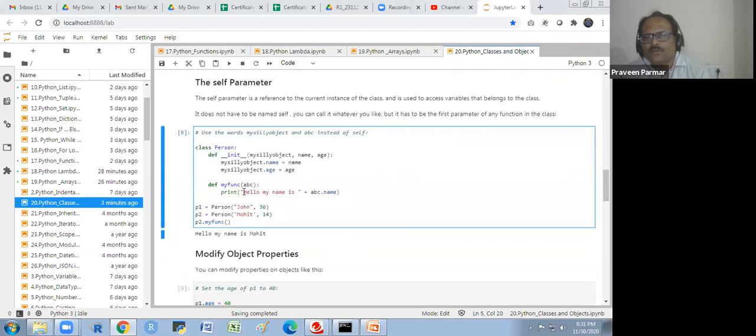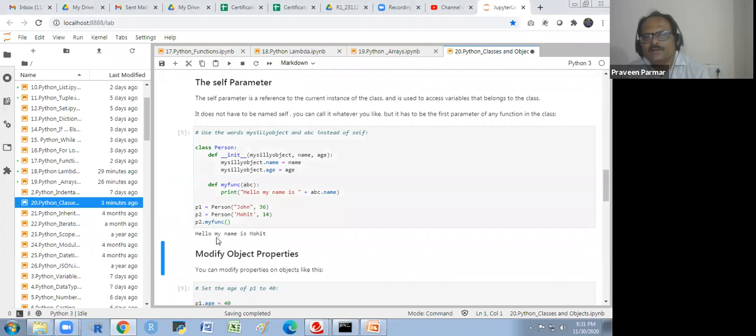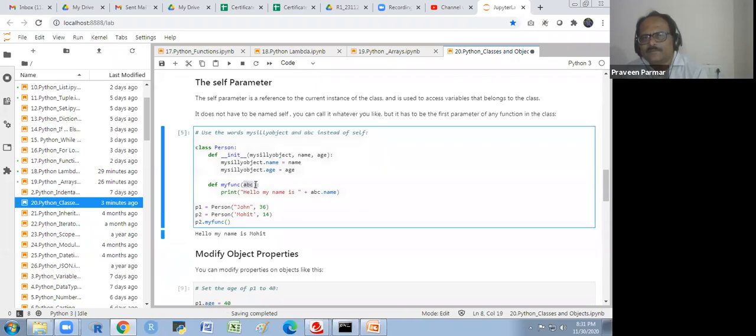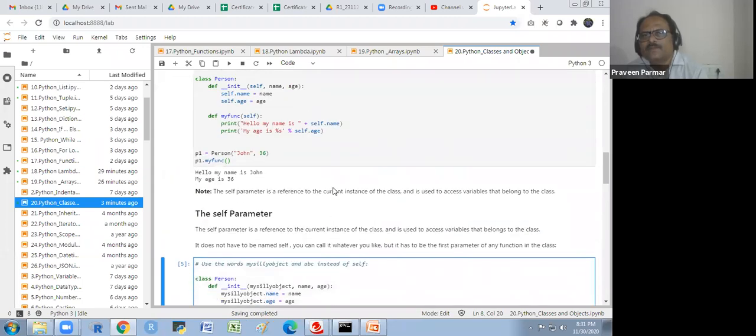So here I have, hello, my name is abc.name. So abc is given here. I am creating the person objects: John 36 and p2 Mohit 14, and p2 dot my function. If I run it, I will get, hello, my name is Mohit. Okay. So here you see I have taken the plus and abc.name. Previously what had I taken? self.name.